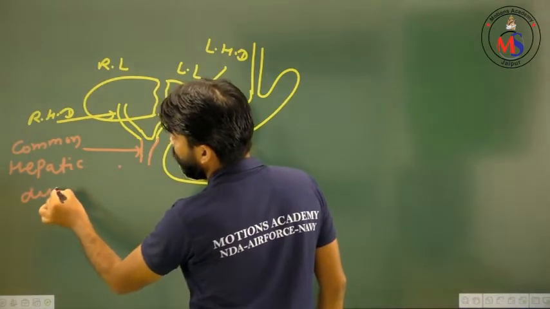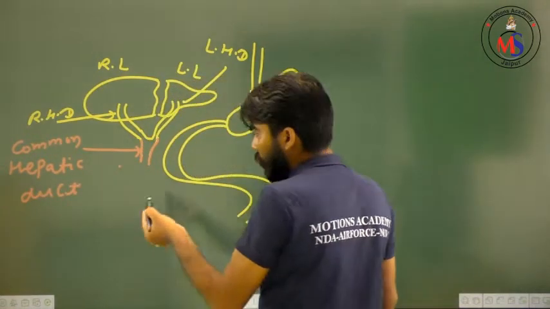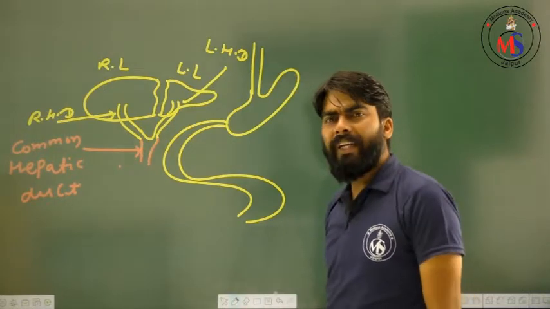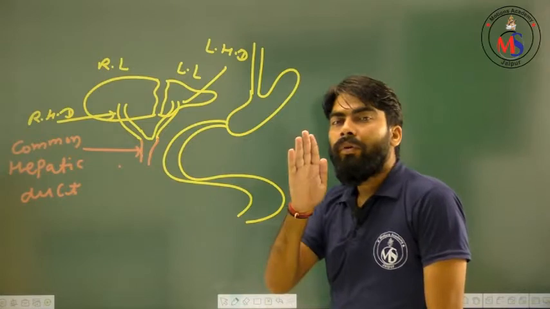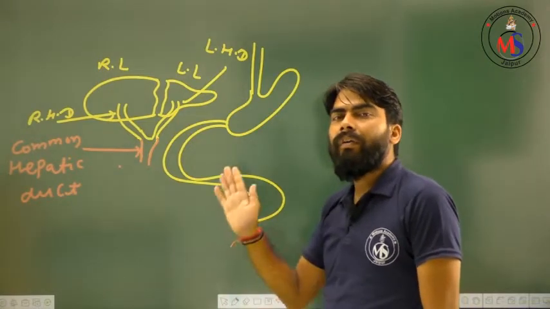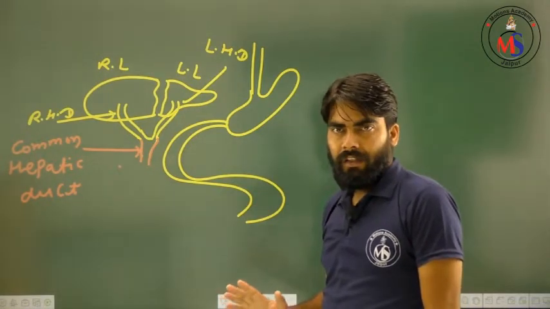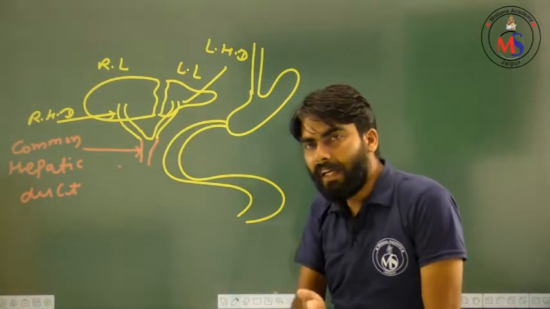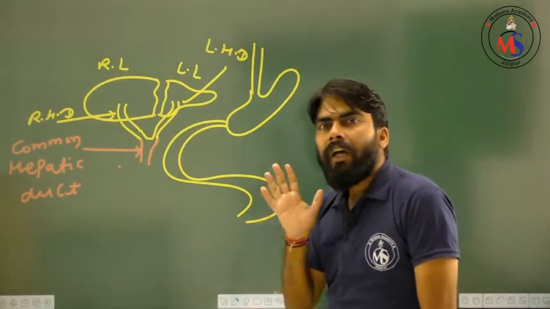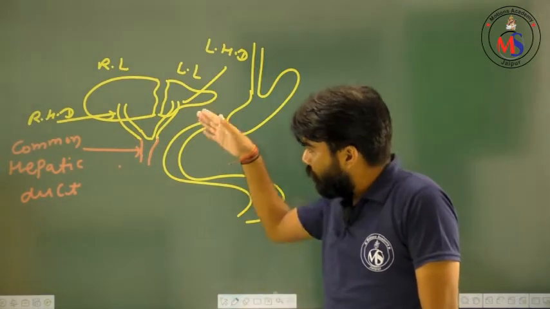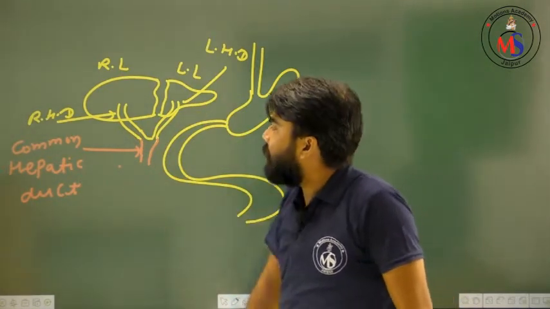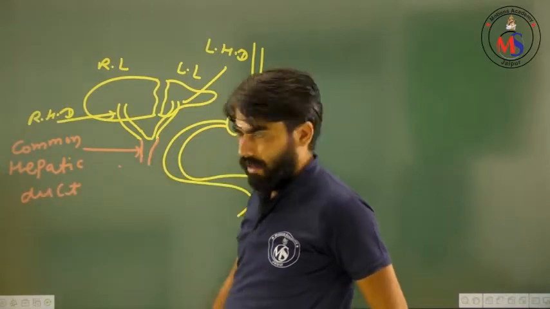What is the function of the common hepatic duct? It brings the bile juice from the right and left hepatic ducts. Bile juice from the right hepatic duct and the left hepatic duct is mixed and goes into a separate duct, that is the common hepatic duct.